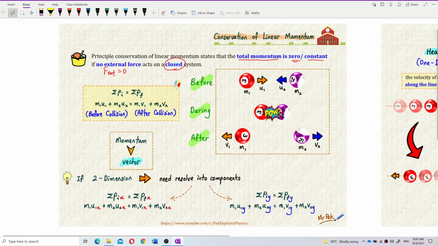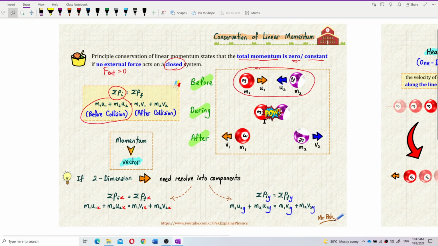So the total initial momentum means the total momentum before collision.